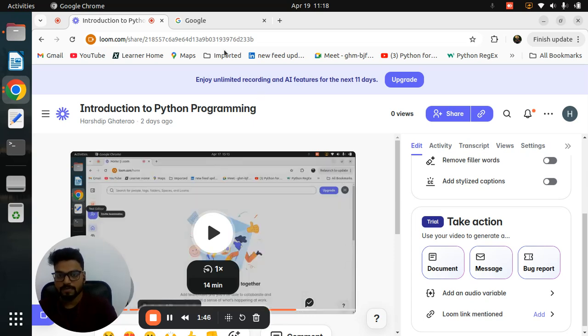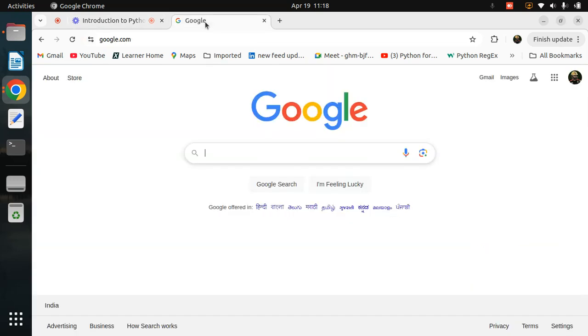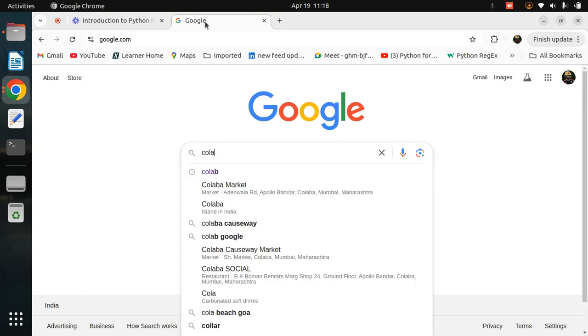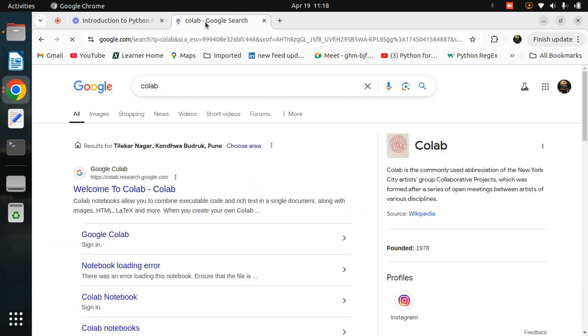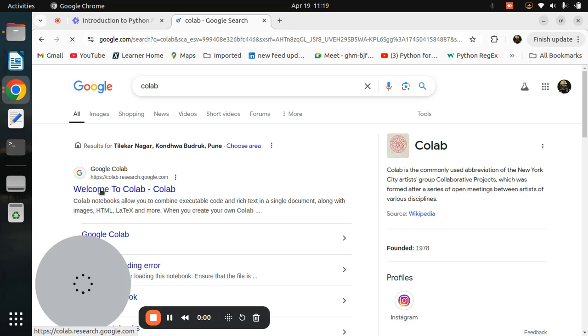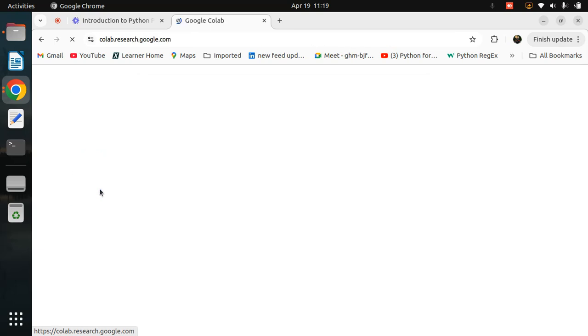The first step is very, very easy. Go to Google and simply type Colab, then press enter. Here you see many options, but don't use anything, because you are doing this for the first time. After that you can use anything, but first try to understand. Now click on Welcome to Colab.